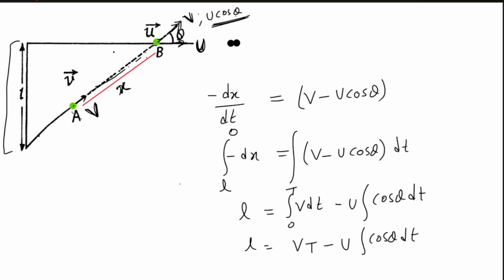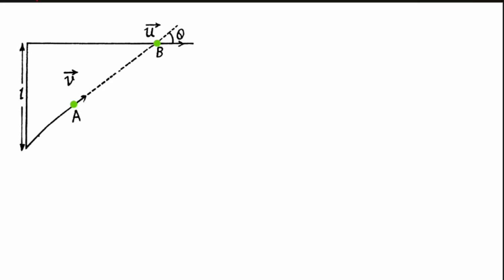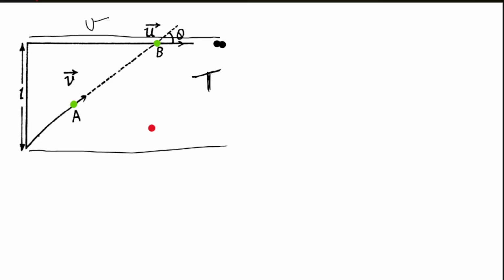Now think about one thing carefully: when these particles meet at any random point, suppose they met here. So in this time, how much horizontal distance has B covered? This much. And how much horizontal distance has A covered? This much. Both have covered the same horizontal distance. So horizontally, suppose in t time they are meeting, then this distance is equal to, according to B, how much? ut, because B is moving along this line with speed u, so this distance is equal to ut.